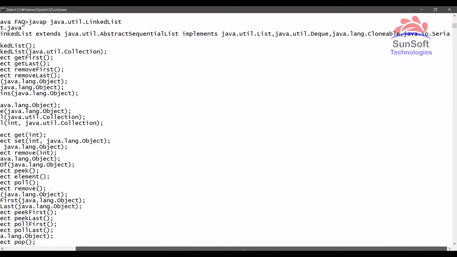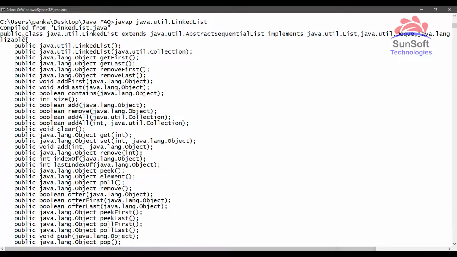So if I scroll to the end, yes, it is java.io.Serializable. So similarly, you can check with all the other wrapper classes. So all wrapper classes also implement the Serializable interface. So this is for all the objects which need to be serialized. The Serializable interface is the root API for all of them.